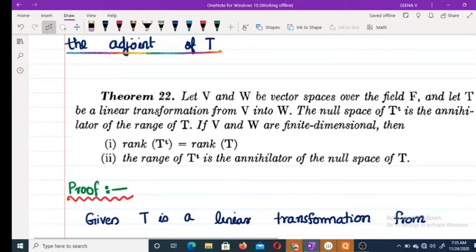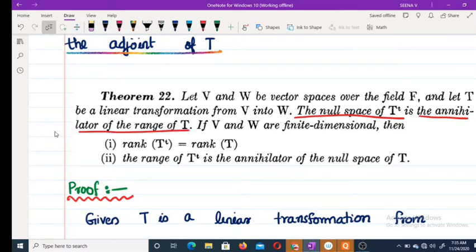Now we are moving to theorem 22. This is one of the most important results. Usually asked for in exams. Now let V and W be vector spaces over the field F. Let T be a linear transformation from V into W. Then the null space of T transpose is the annihilator of the range of T.